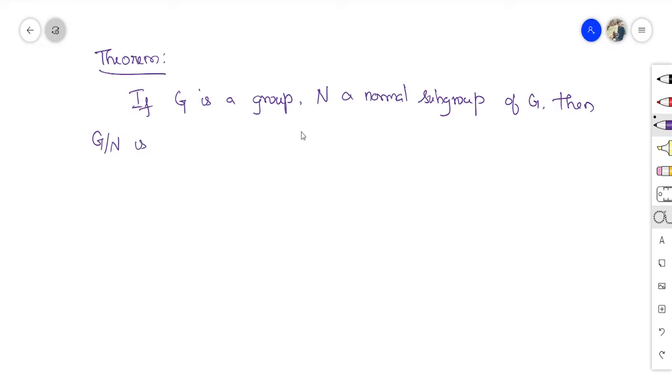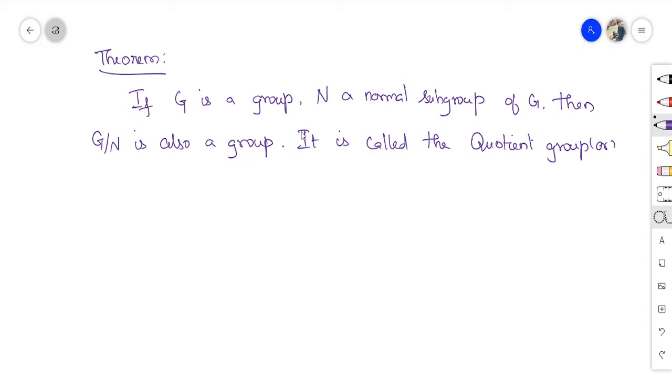This G over N is a group. It is called the quotient group or the factor group of G by N. So we are going to prove this theorem.